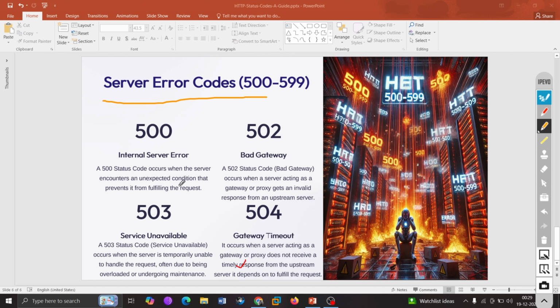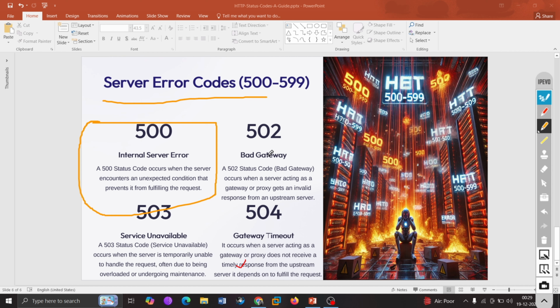It occurs when the server encounters an unexpected condition that prevents it from fulfilling the request. Confused, right? It could be server misconfiguration, like in .htaccess or server settings, or code errors, or a database problem or dependency failures. So these are the scenarios which can lead to this.